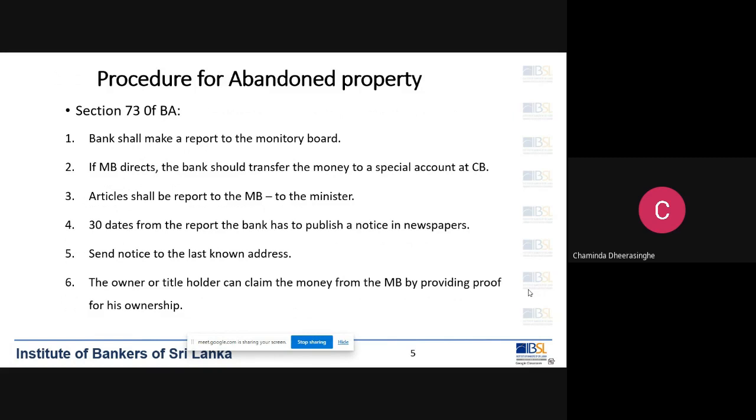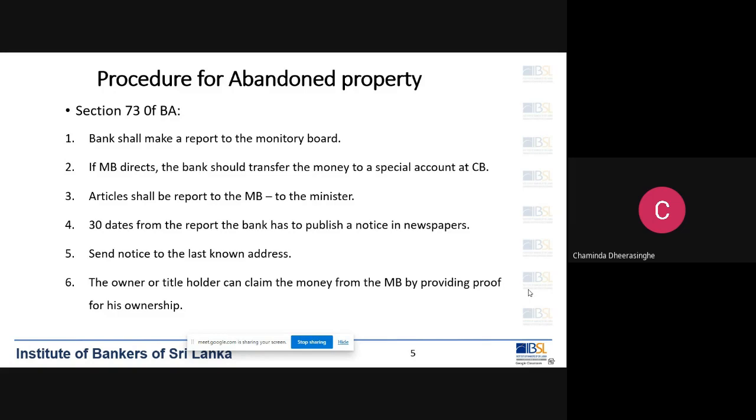Section 73 of the Banking Act says the bank shall make a report to the monetary board. So the bank has an obligation to prepare a report on their abandoned properties and send that report to the monetary board of the central bank. That is number one. Then after sending the report to the monetary board of the central bank, the monetary board will direct the bank. The bank should then transfer the money to the special account at the central bank.